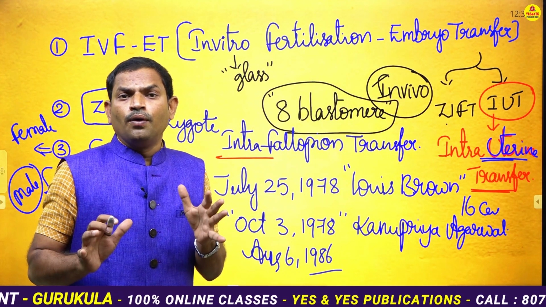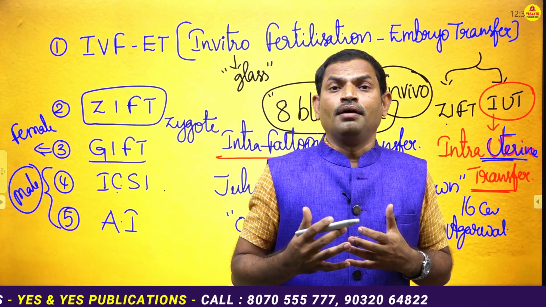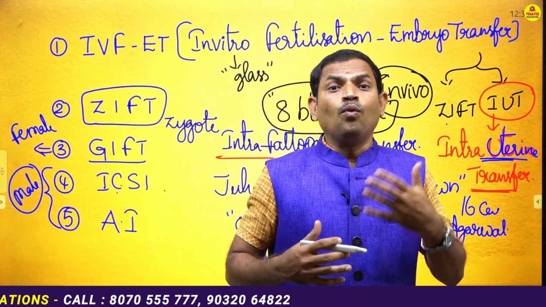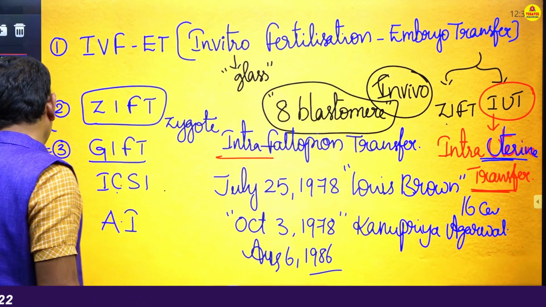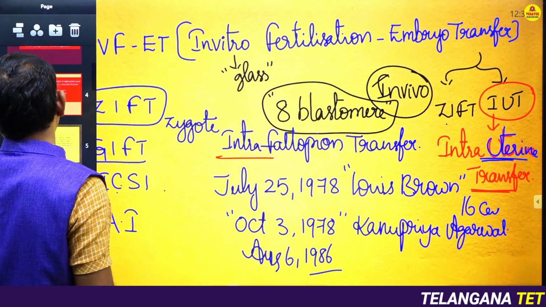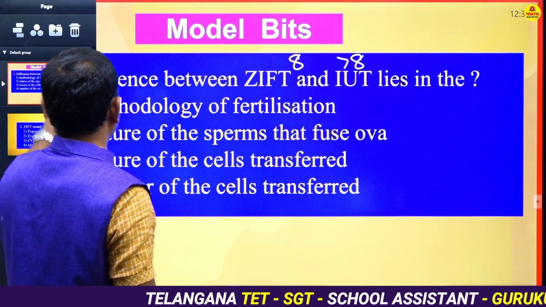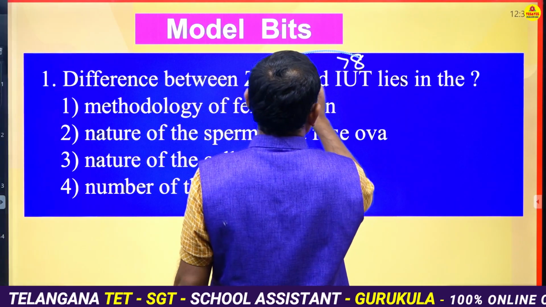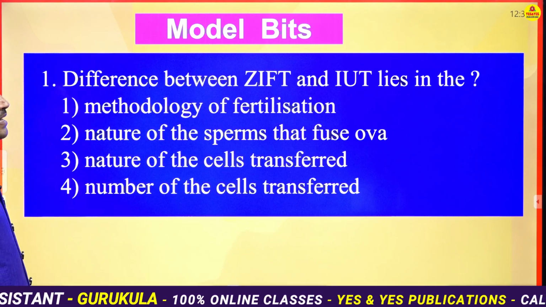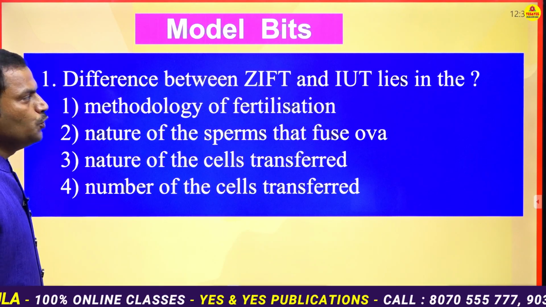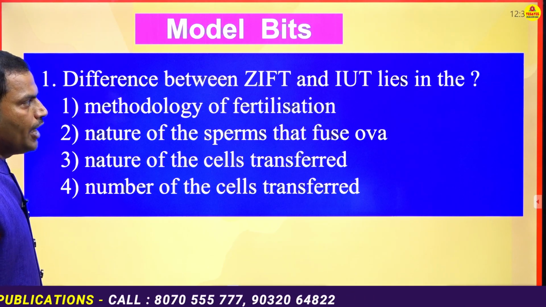Now related to this topic, what kind of bits can be asked in the examination? Let us see those bits. Here comes your first question on the screen. The difference between ZIFT and IUT.